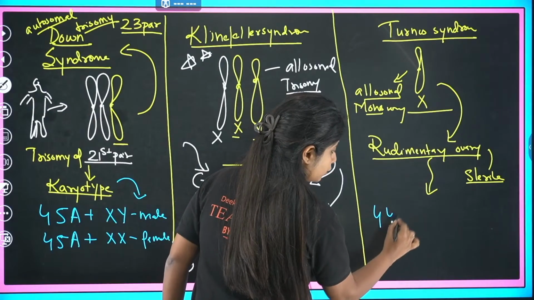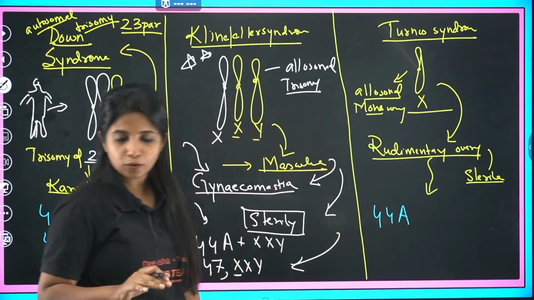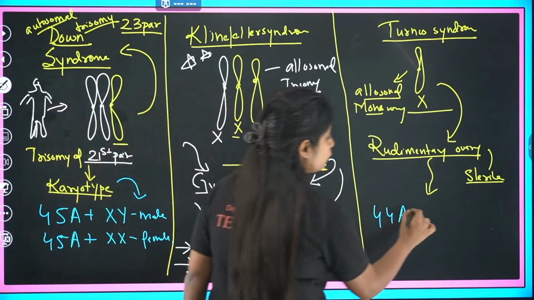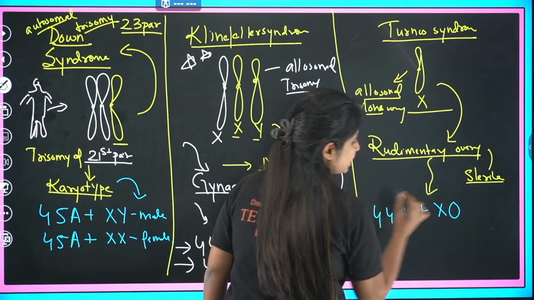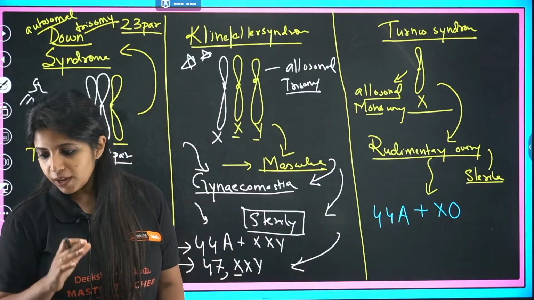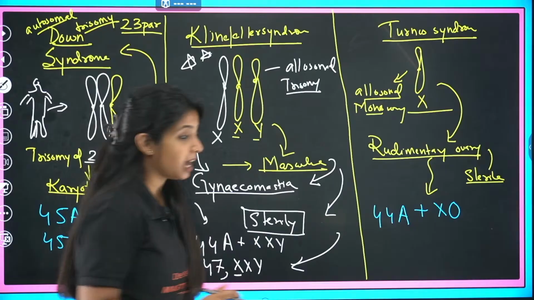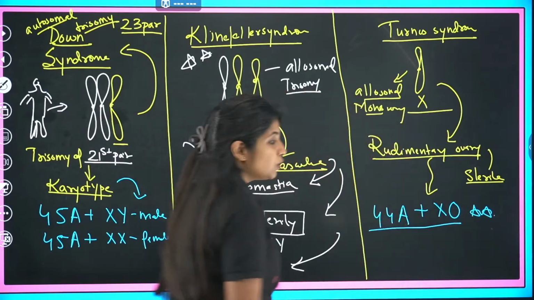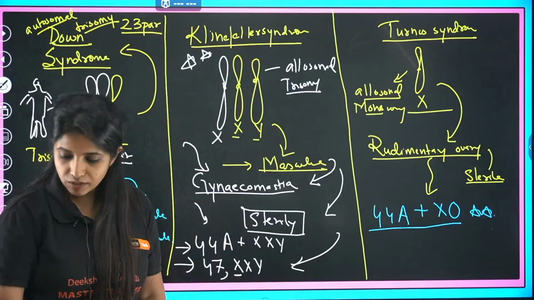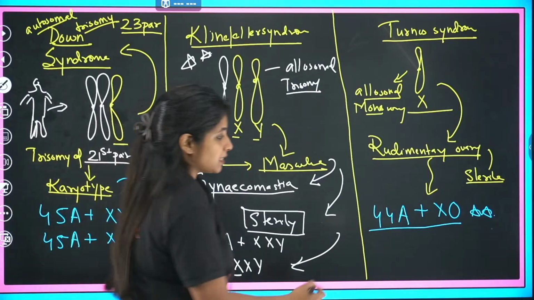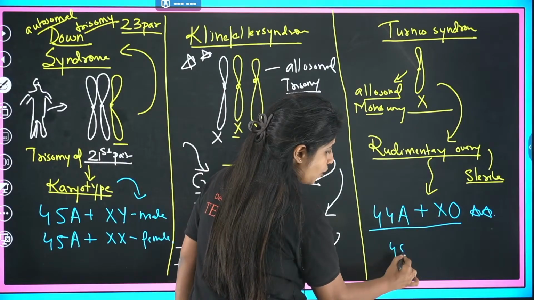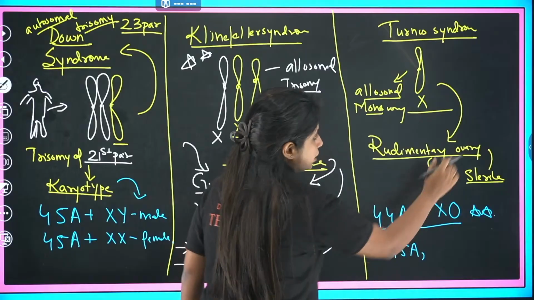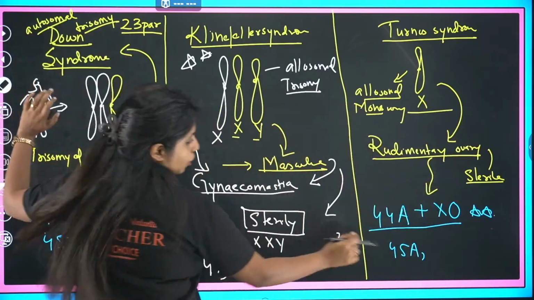You write 44 autosomes. That is very much normal. Over here, there are 44 autosomes. Apart from it, they have the XO condition. That is absolutely correct, Pawan. So 44 plus XO is a thing that you have, and this is going to be super important. Do not miss it out. But sometimes people also write it as 45 autosomes. You write it like this, 45